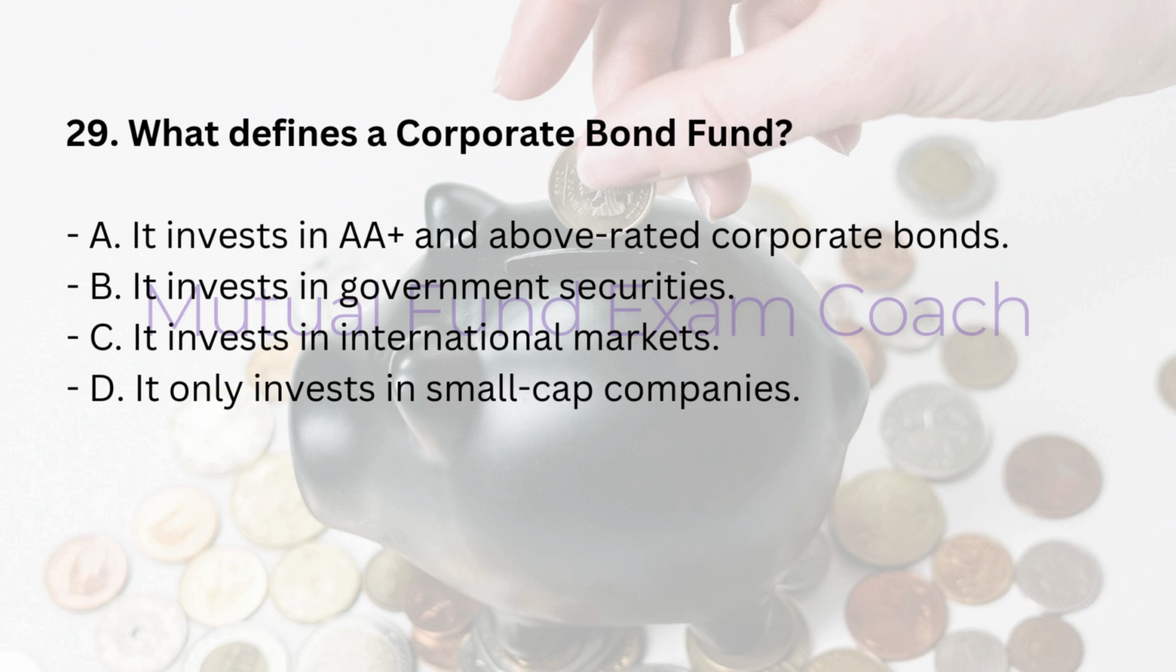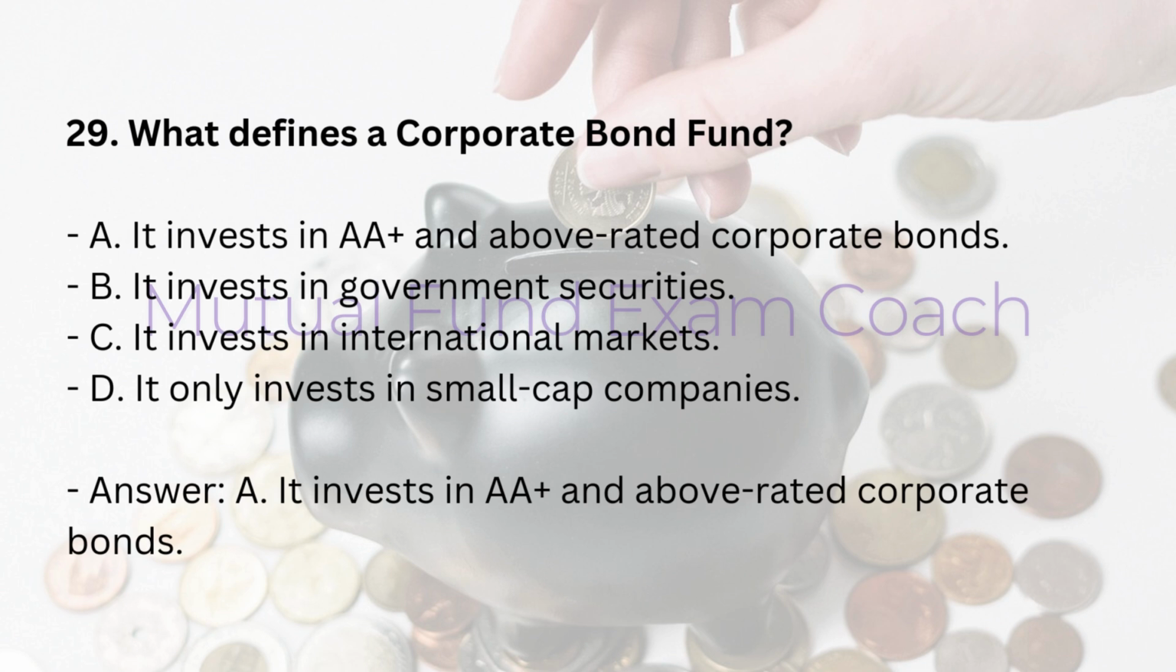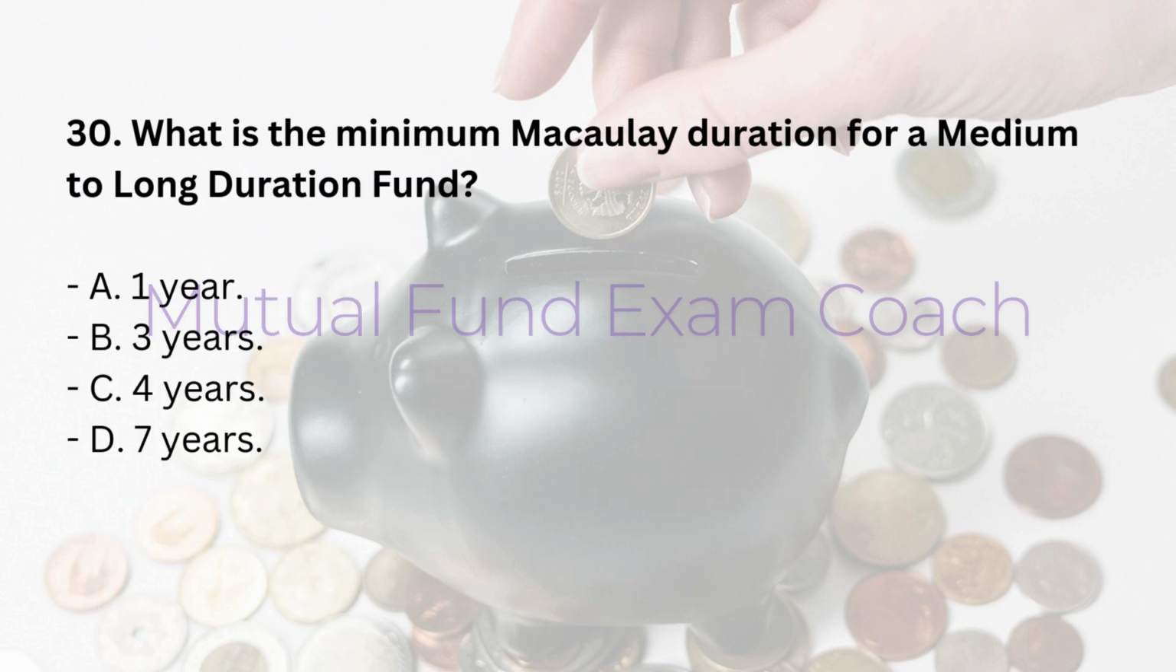29. What defines a corporate bond fund? A. It invests in AA+ and above rated corporate bonds. B. It invests in government securities. C. It invests in international markets. D. It only invests in small cap companies. Answer: A. It invests in AA+ and above rated corporate bonds. 30. What is the minimum Macaulay duration for a medium to long duration fund? A. 1 year. B. 3 years. C. 4 years. D. 7 years. Answer: C. 4 years.